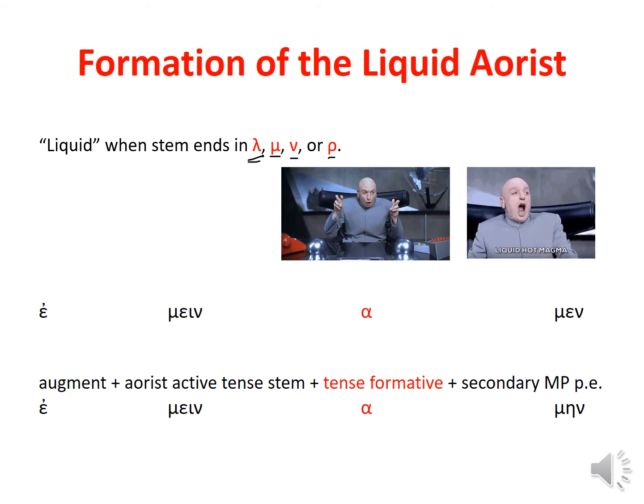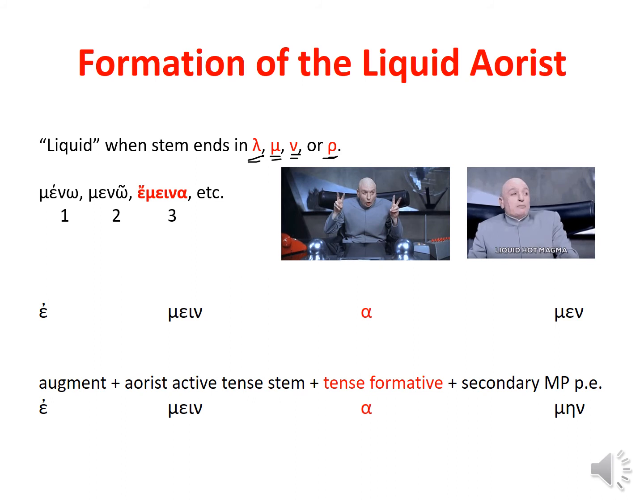So a lambda and a rho are liquids. Mu and nu are nasals. They are articulated by vibrating the air through the nose. But we use this term liquid in this case to refer to all four. So lambda, mu, nu, or rho. If the stem ends in lambda, mu, nu, or rho, it is called a liquid. Okay? A liquid.